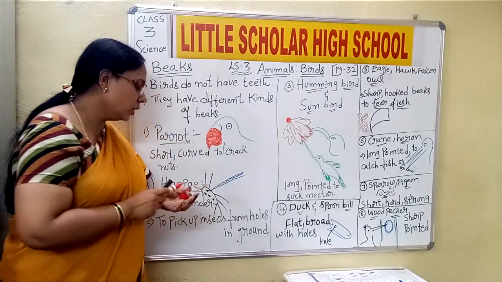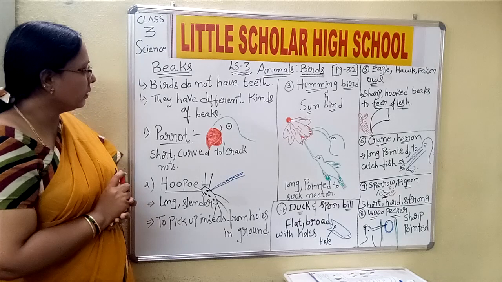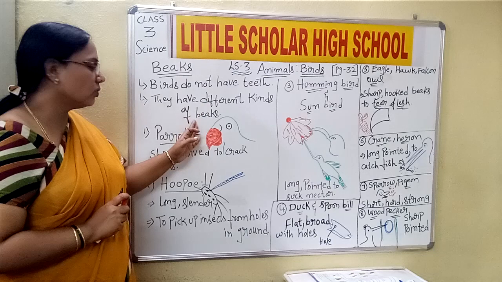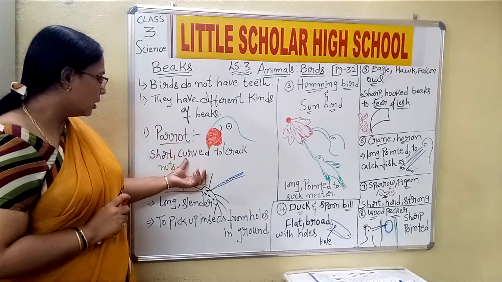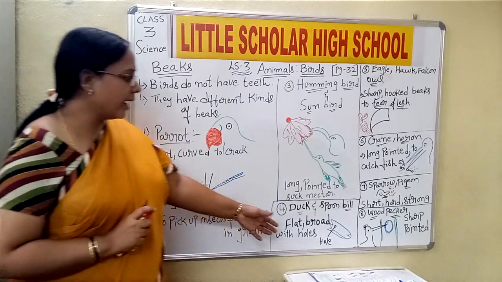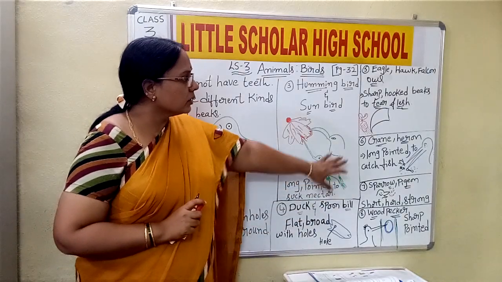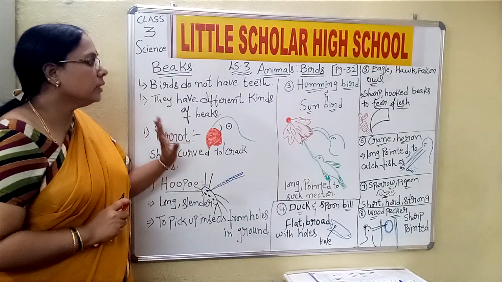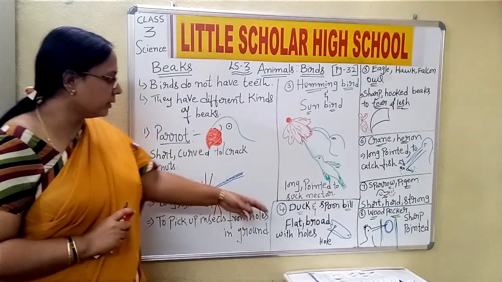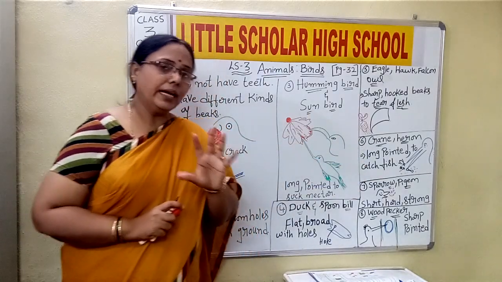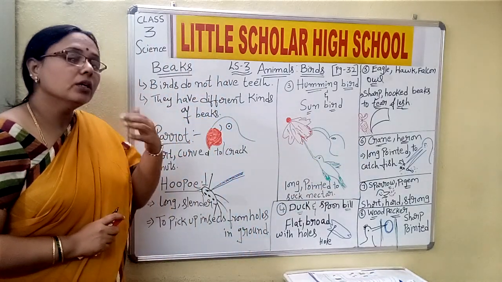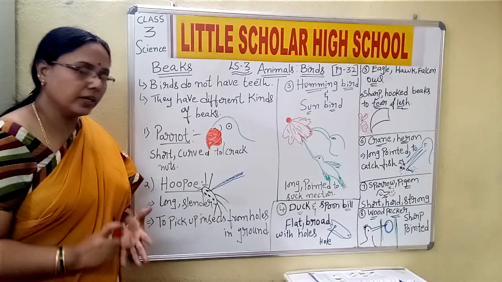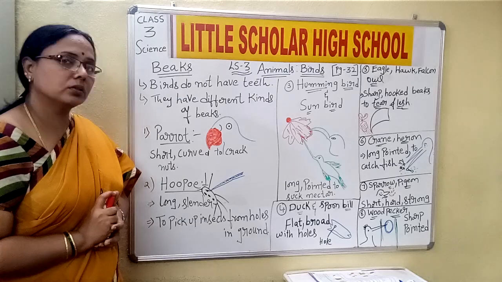Now this is about the different kinds of beaks we have discussed. Birds do not have teeth, they have different kinds of beaks. We have discussed curved beaks, pointed beaks, flat beaks, sharp beaks and curved hooked beaks. Yes or no, children? The only reason is that every different bird has its own different kind of food to take in. So for that purpose only the design of the beak is different. So I hope you understood this topic, children.